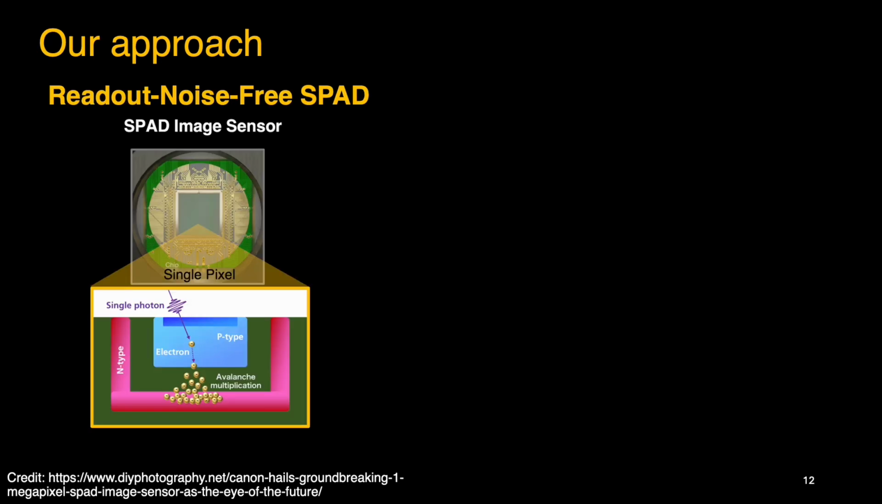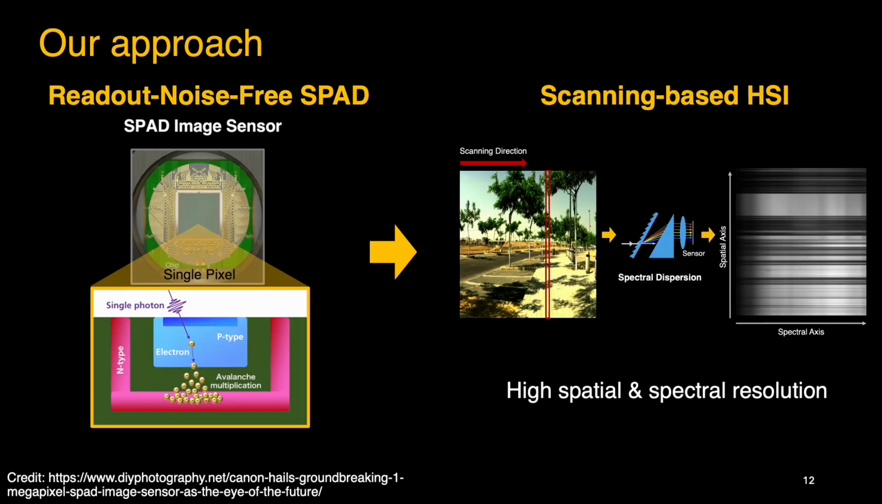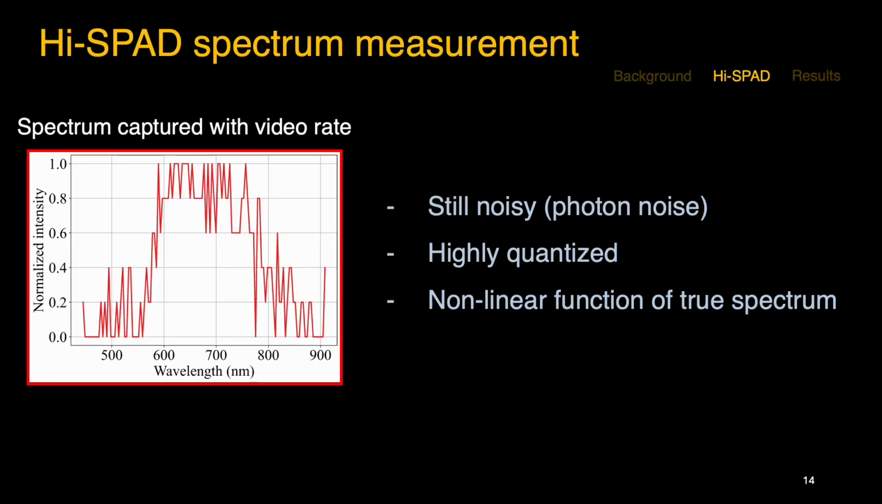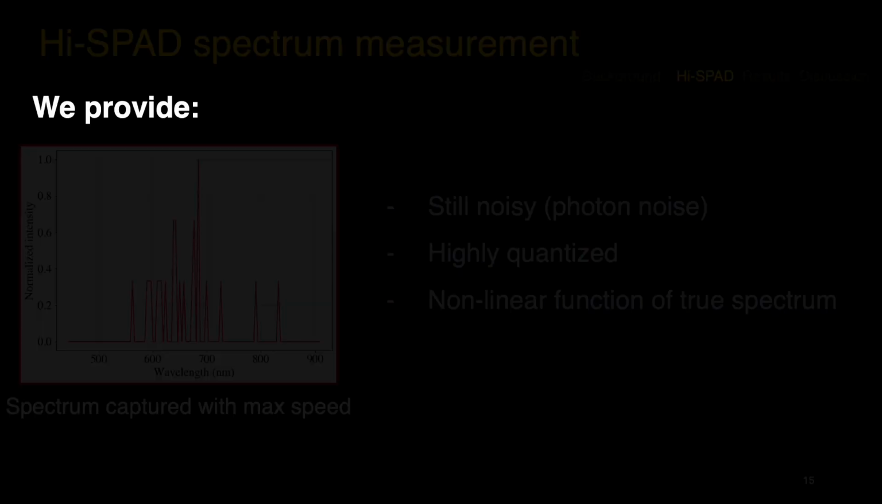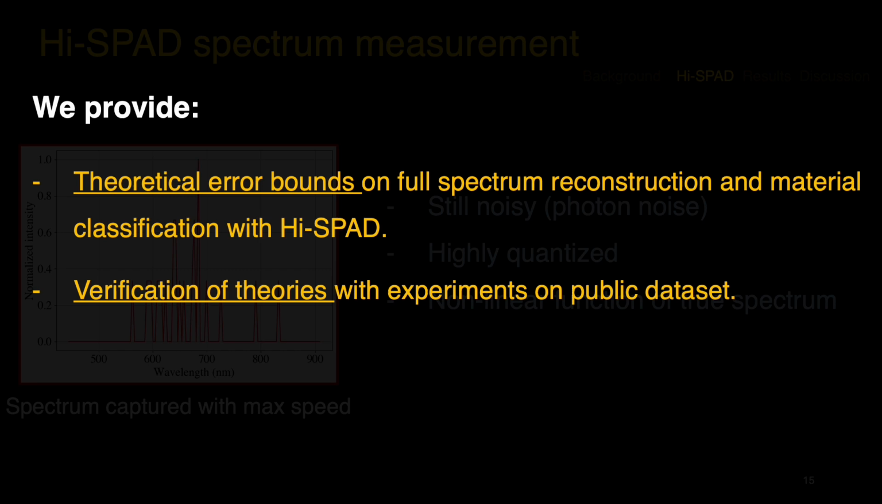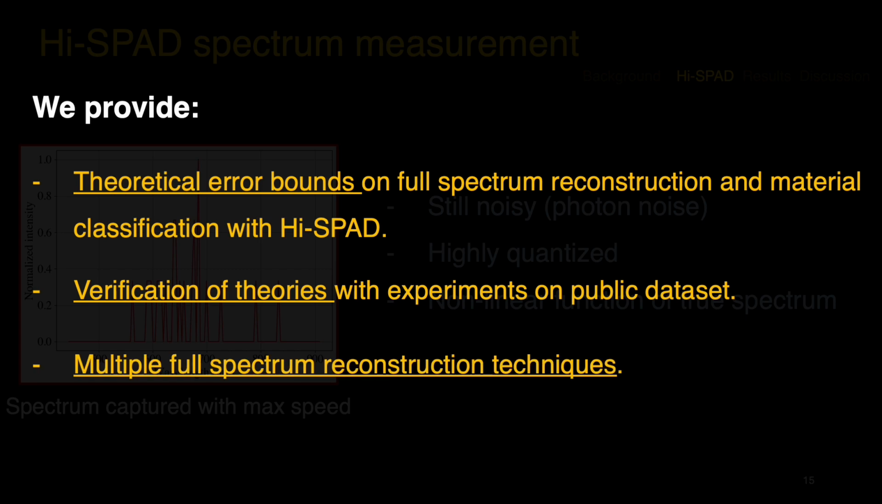Our system uses a SPAD sensor in a scanning configuration to achieve high-resolution hyperspectral imaging. We call this method SPAD, hyperspectral imaging with SPAD sensors. However, SPAD-based spectral measurements are still noisy, highly quantized, and nonlinear. Therefore, we provide theoretical guarantees for spectrum reconstruction and material classification with experimental validation and multiple full spectrum reconstruction methods.